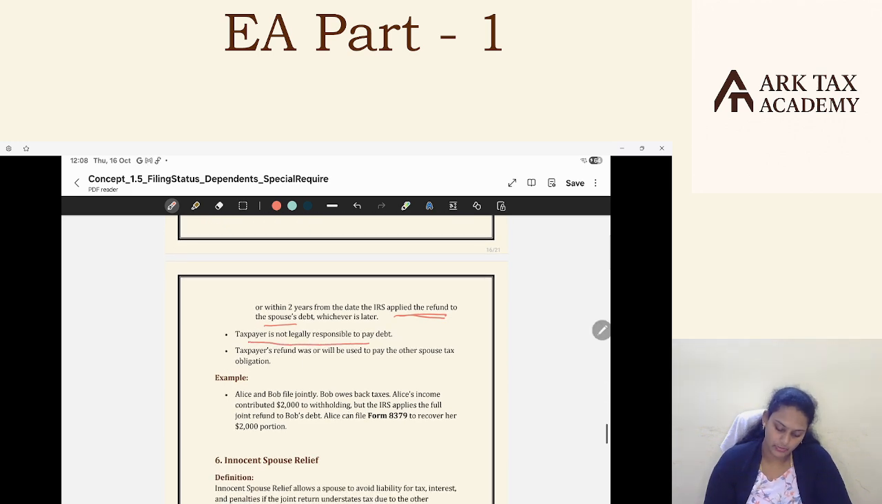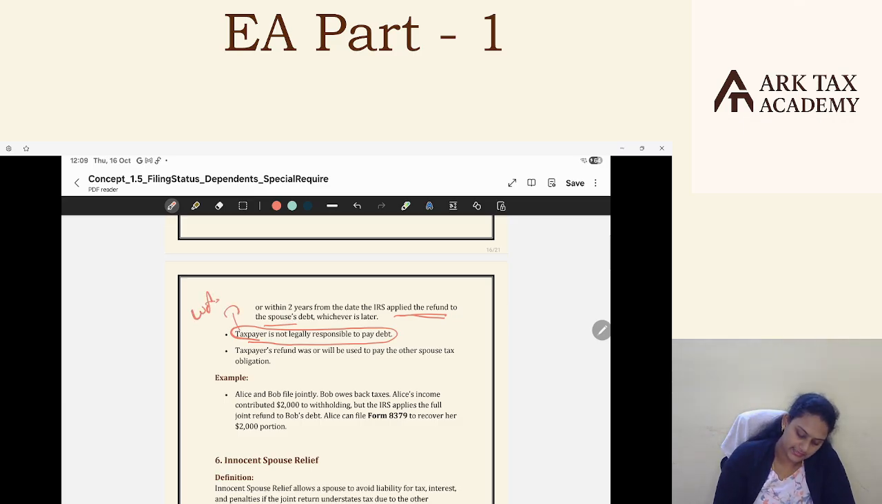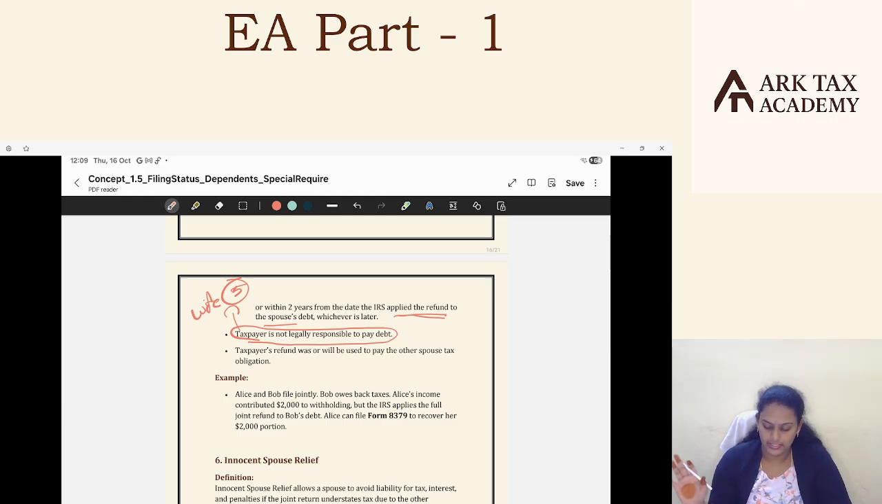The taxpayer is not legally responsible to pay the debt. In our example, the wife who is claiming should not be legally responsible to pay the debt. That amount is what she needs to claim as a refund. She is not legally responsible for the debt, because that is the husband's payable. The amount belongs to the husband, and the husband should pay, not she, and she wants to protect her share of the refund. And the taxpayer's refund was or will be used to pay the other spouse's tax obligation. So this set off should happen.